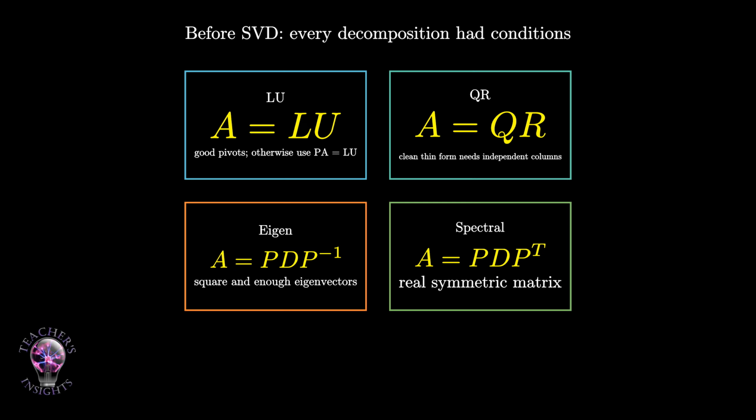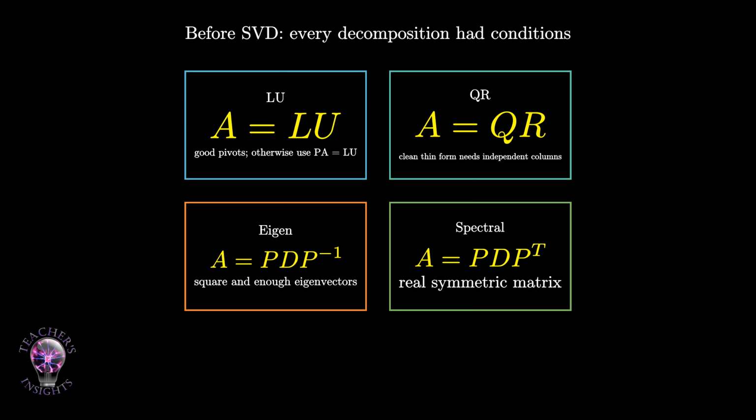Then came the spectral theorem for symmetric matrices. If A is real and symmetric, then we can write A equals PDP transpose. The eigenvectors can be chosen orthonormal, the eigenvalues are real, and the inverse of P is just P transpose. Geometrically, a symmetric matrix rotates into an orthonormal eigenbasis, scales along perpendicular axes, and rotates back. This is one of the cleanest stories in linear algebra, but it requires symmetry. The matrix must satisfy A equals A transpose.